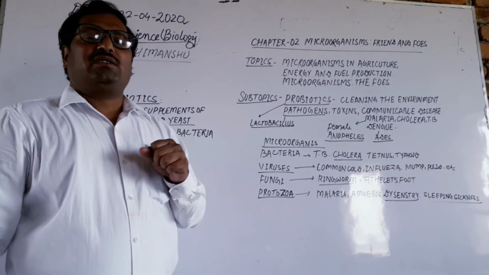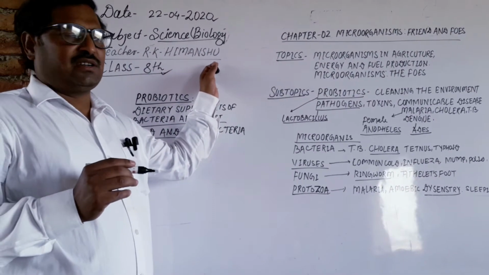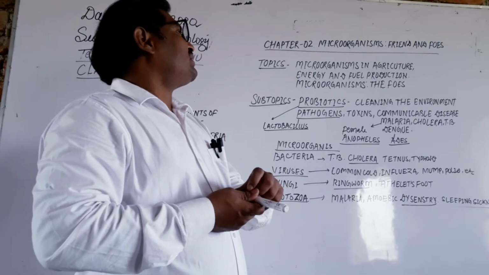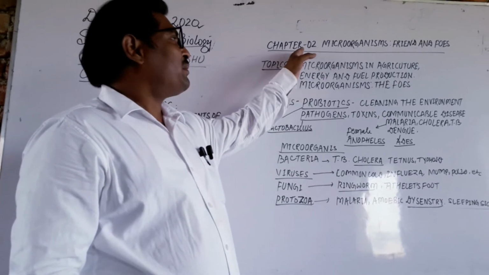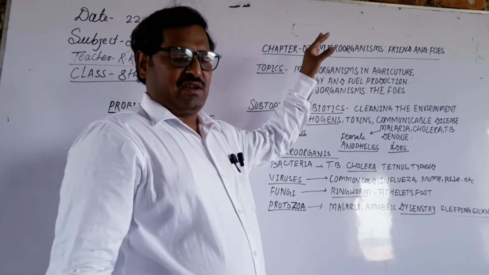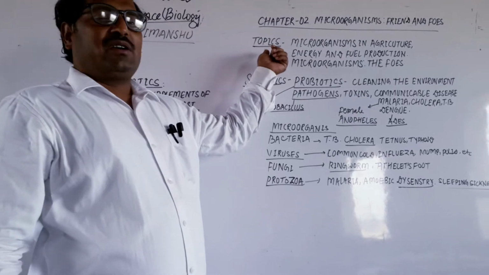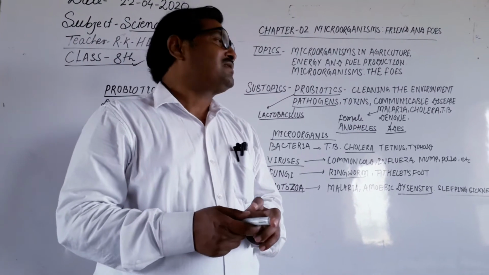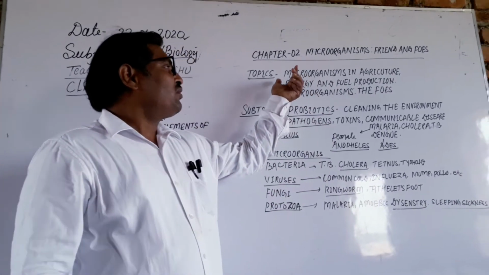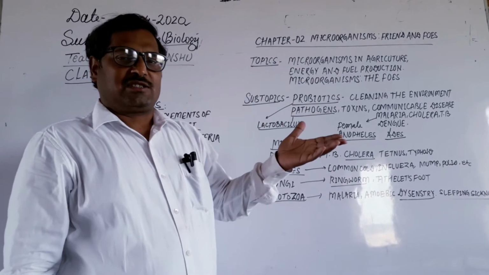Dear students, today is the class 8 biology class. In previous classes you have read about chapter number 2, and the name of the chapter you know very well: Microorganisms, Friend and Foe. There were many topics in the previous classes, such as what microorganisms are and what their locations are. But today the topics are different from the previous classes.